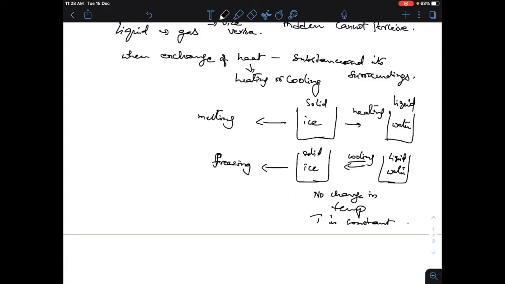The heat we supplied is used in changing the solid to liquid, and this is called melting. Then fusion, I need to write fusion. If the change of state is from water to ice, that is liquid to solid, it is called fusion.